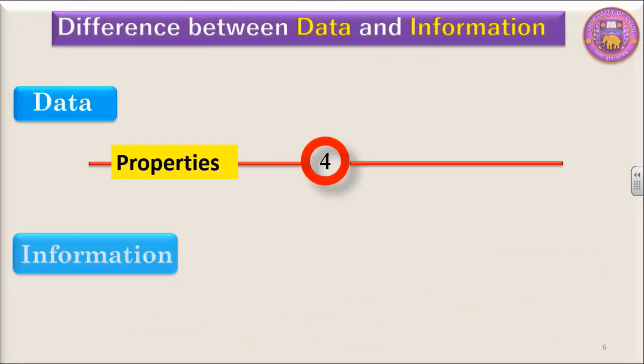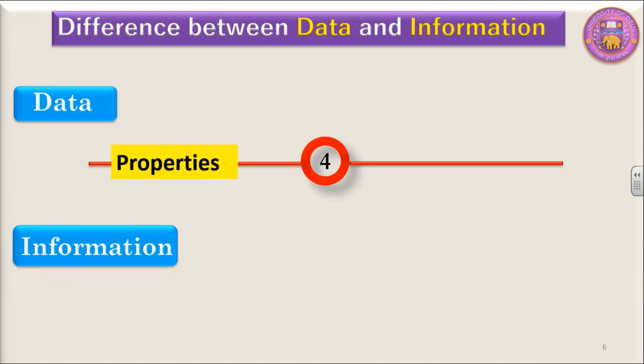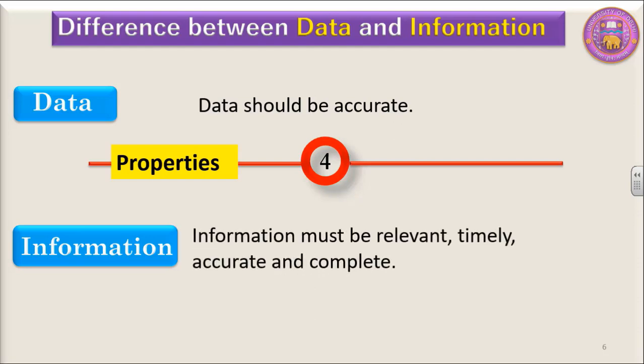The fourth difference is in terms of properties. Data has only one property, that it should be accurate. If data is not accurate, then the information cannot be accurate. But information, along with accuracy, has some other properties as well.